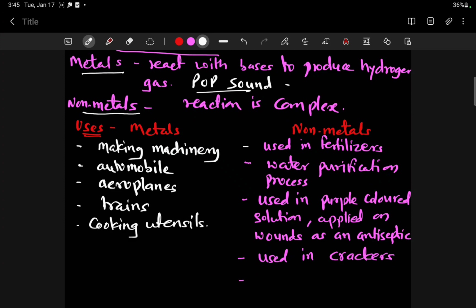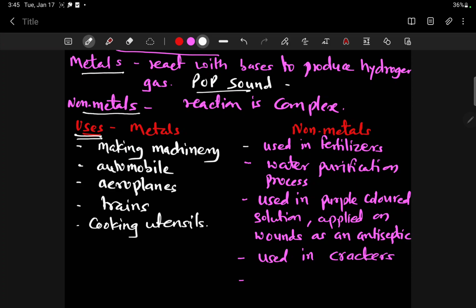Now we use metals as well as non-metals. There are some benefits, useful properties of metals and some drawbacks of using metals also. Let us go for uses of metals. First, metals are used in making machinery.